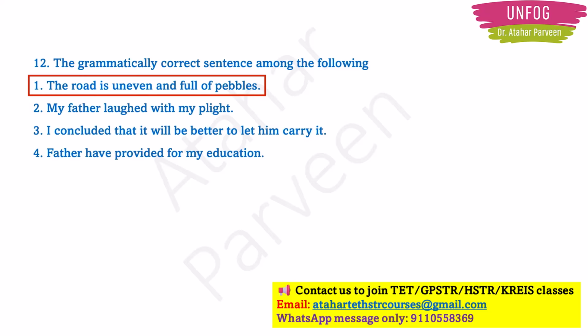And option 4, father have provided for my education. Here it should be has. Father is not a plural, right? Have is usually used after a plural thing. For example, boys have provided for my education, or girls have provided. There should be a plural word before have. If you are using a singular word, father is only one, then after father you cannot write have, you should write has. Father has provided for my education. So that's why option 1 is the only grammatically correct sentence.